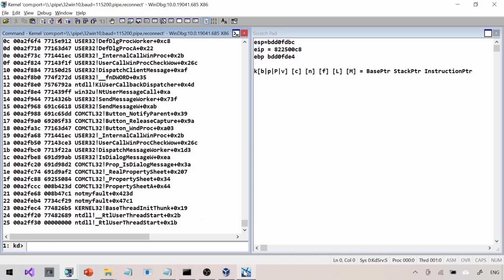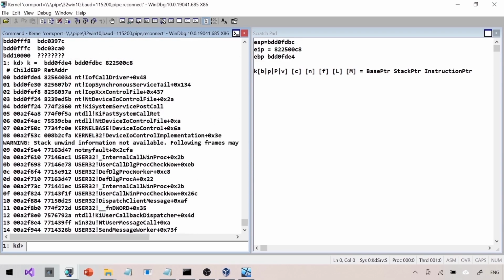At least we are getting a better stack here. As you can see, this stack right now makes a little more sense. There is a device IO control going into the kernel, and the device IO control is going to hit a driver through IofCallDriver. We are successfully able to build that particular stack. Still, we are not able to pinpoint the correct driver which is causing the problem. But that's okay. This is a very good point. We didn't have anything when we started debugging, but right now we have a valid stack.